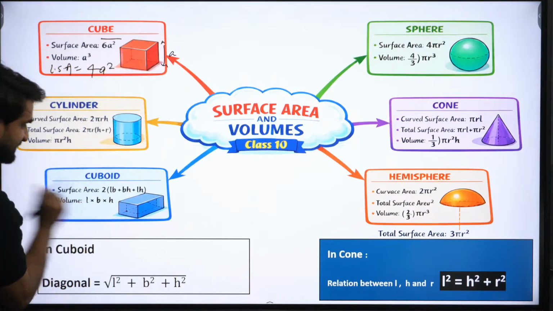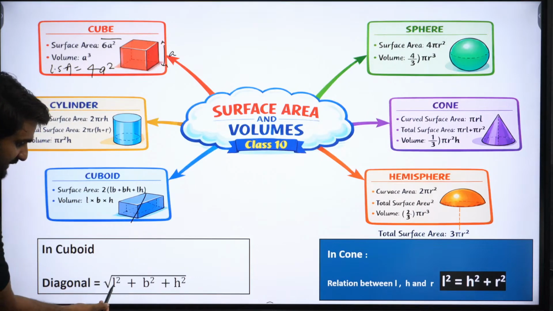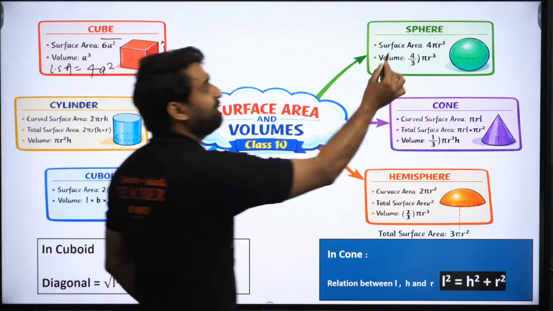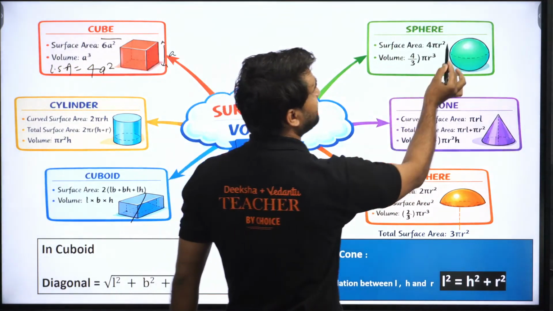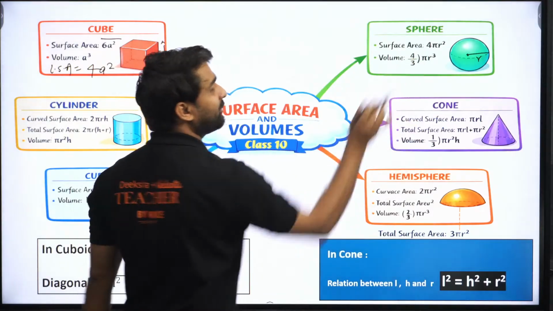Similarly, this is cuboid, and in cuboid, to find the diagonal we can use this formula: under root L square plus B square plus H square. Now if we talk about sphere, the surface area of sphere is 4 pi r square, where r is the radius of the sphere, and the volume is 4 by 3 pi r cube.